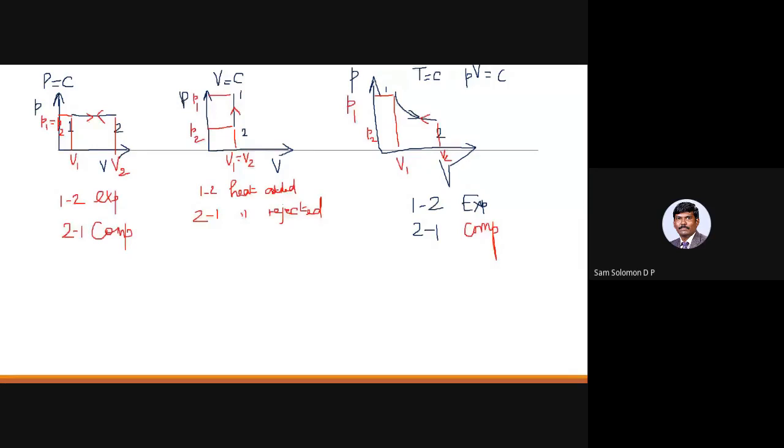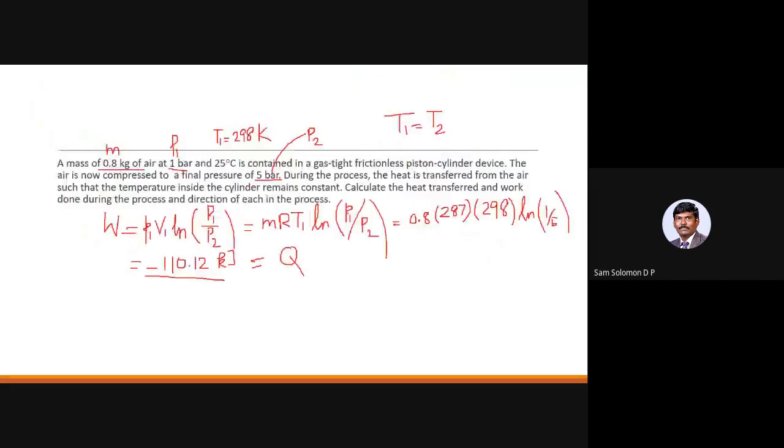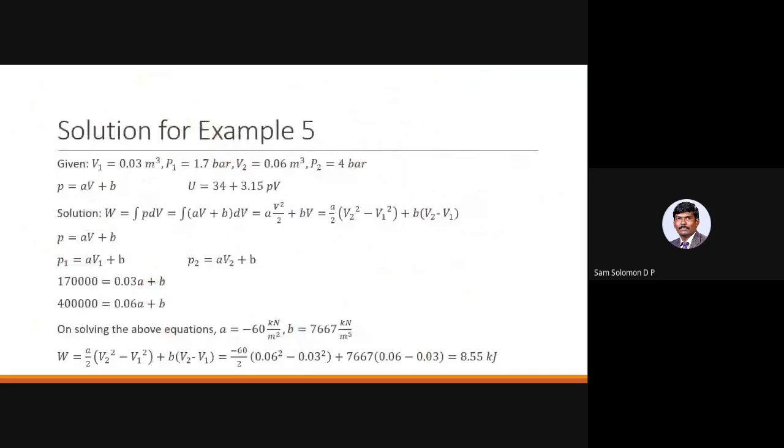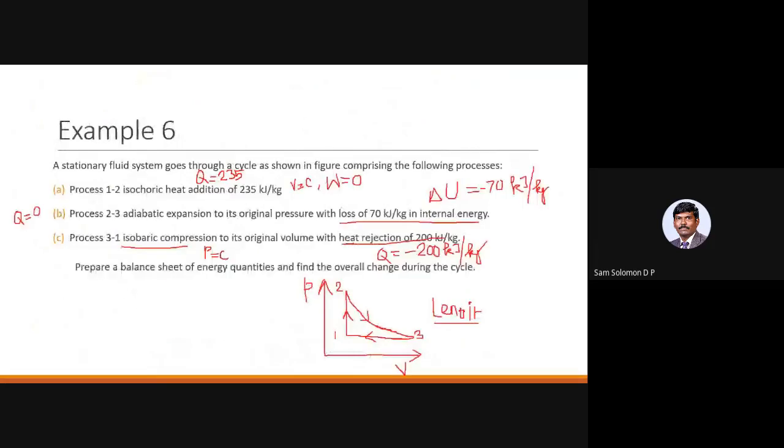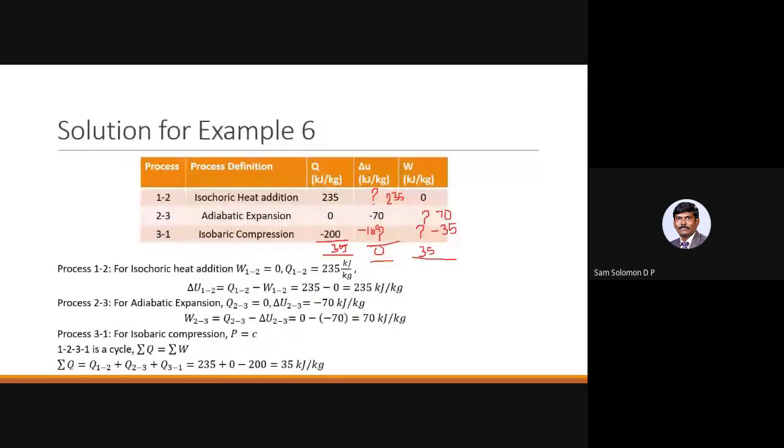Okay. So if you want, we can go back to our example 6 and have a look at it. See process 1, 2. So let me go to the next slide. Process 1, 2 is isochoric heat addition.